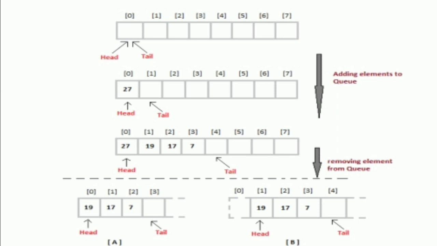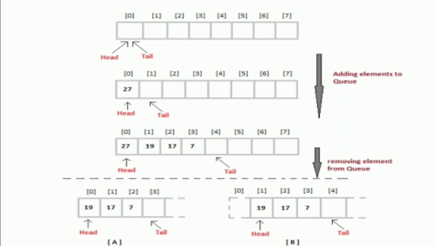Index number 0 is completed and index number 1 is completed, so go to index number 2. The element 17 is inserted into index number 2. The first element is 27, the second element is 19, the third element is 17.